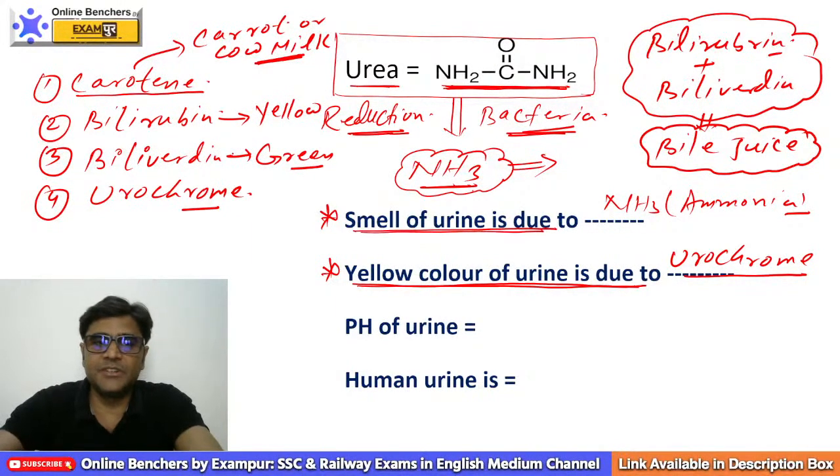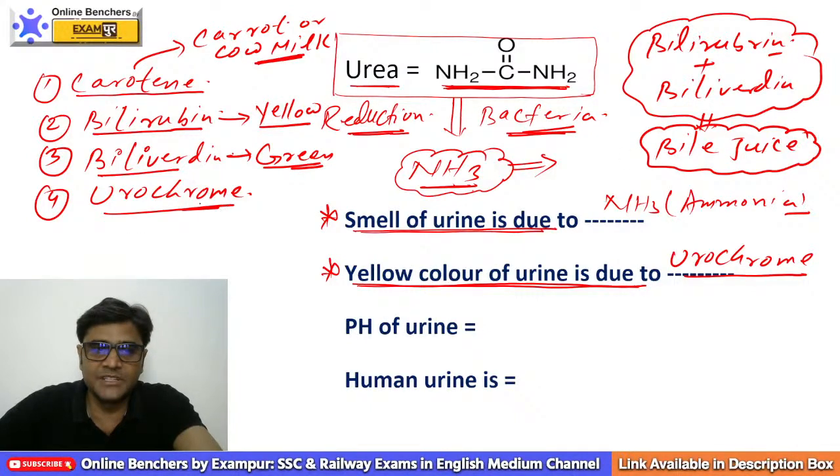Okay. When we talk about bilirubin, it is a yellow pigment found in bile juice. Biliverdin is a green pigment found in bile juice. And what is urochrome? It is a yellow colored pigment found in urine. So the yellow color of urine is due to urochrome. Now, please try to answer one more question. This urochrome is formed by the decomposition of your hemoglobin. This is a product of hemoglobin.